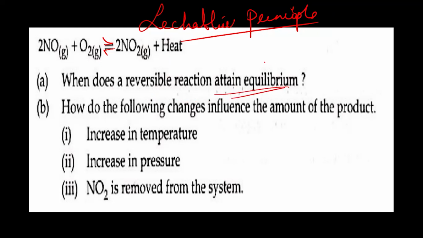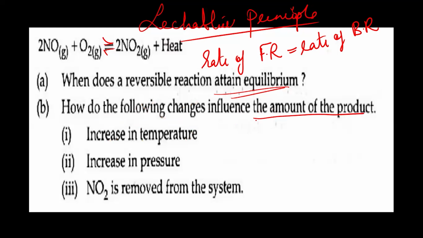When the rate of the forward reaction becomes equal to the rate of the backward reaction, they will attain equilibrium. Now let us move to the next question. When we increase the temperature, how do the following changes influence the amount of product? The question is very important: amount of product. So the question is, what is happening to the amount of product? Is it increasing or decreasing?